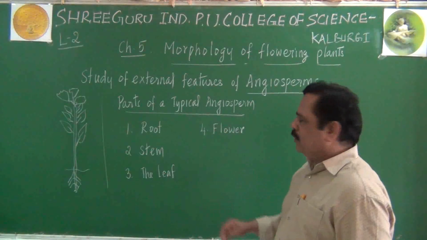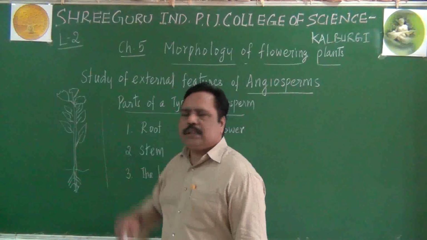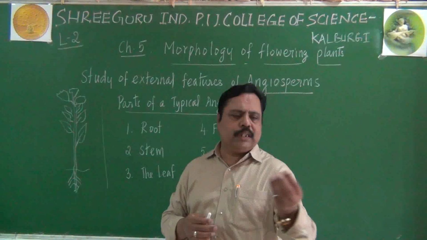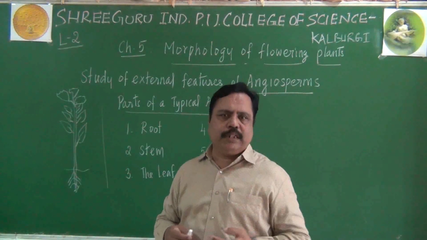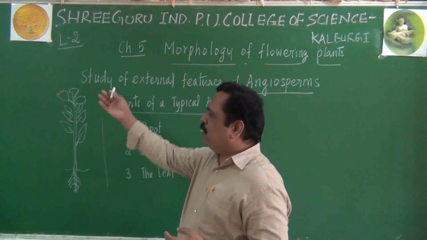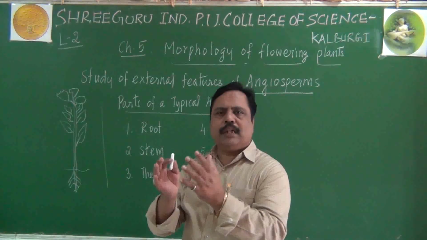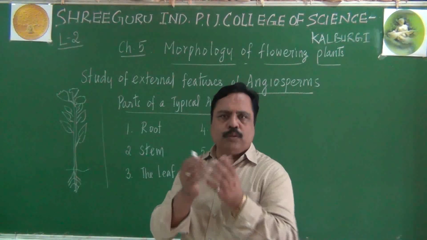That is called flower. In some of the angiosperms, flowers are produced in groups also. For example, jasmine, they produce flowers in a group actually. Hibiscus is produced singly, but gulmohar and jasmine, if you see, are produced in groups.